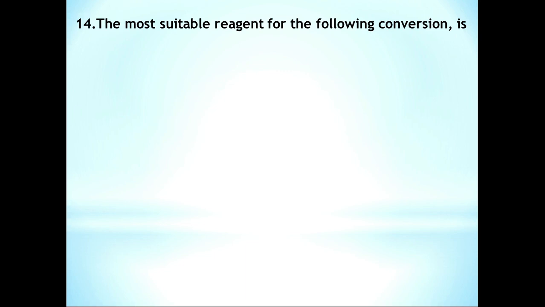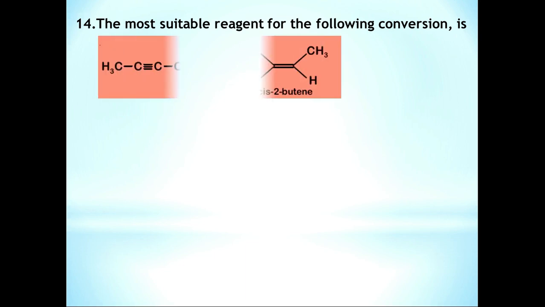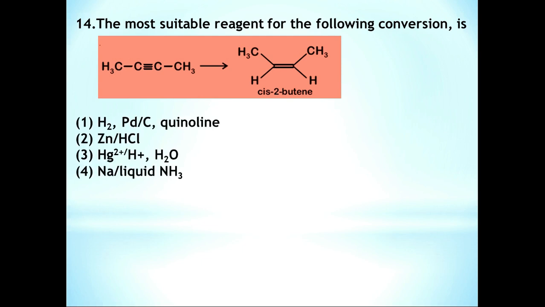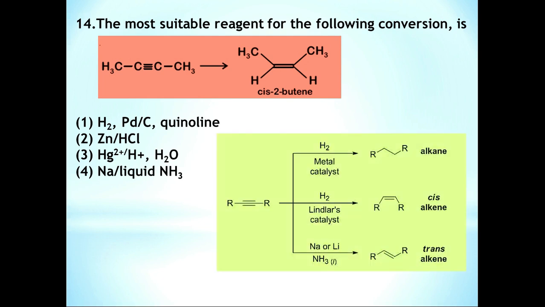Question number 14. The most suitable reagent for the following conversion is... here an alkyne is converted into a cis-alkene. Here we have different reagents for this reaction. Actually, if you consider the reduction of an alkyne, 3 possibilities are there. When the alkyne undergoes catalytic hydrogenation, that is, addition of H2 to the alkyne in presence of finely divided platinum, palladium or nickel catalyst, then we get an alkane.